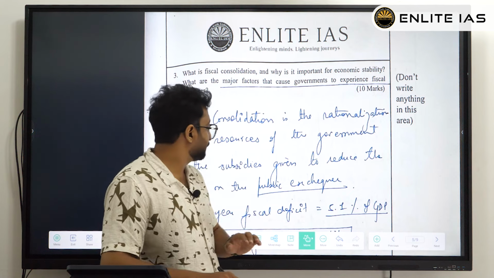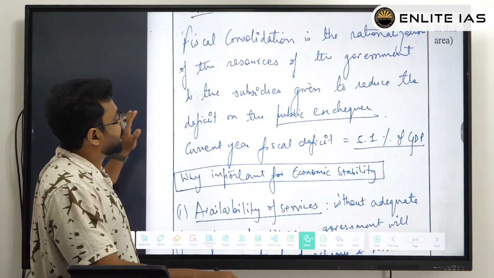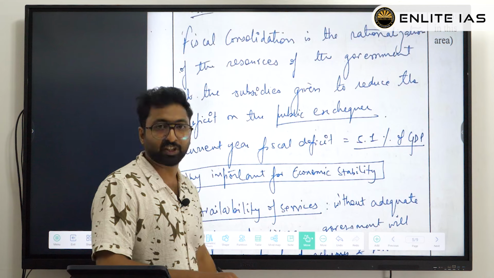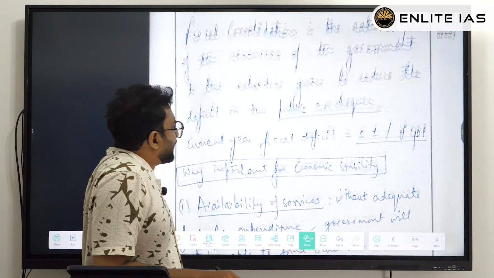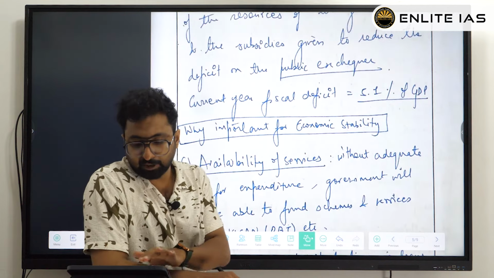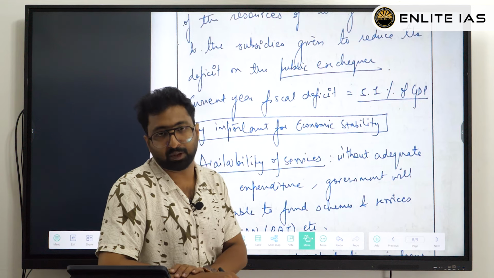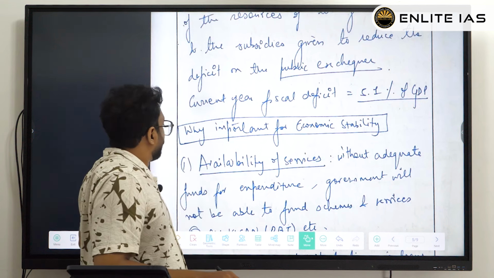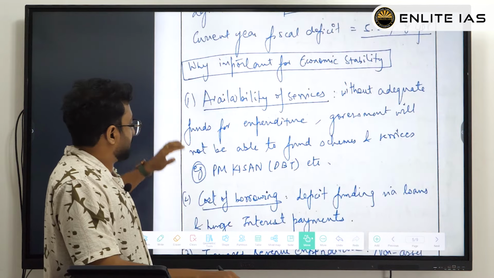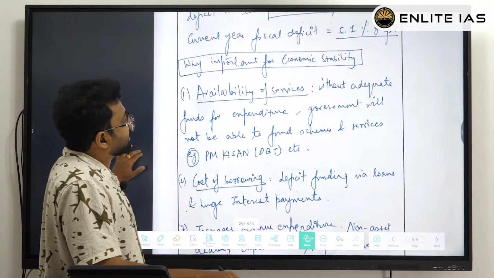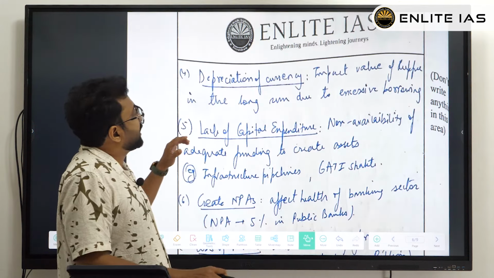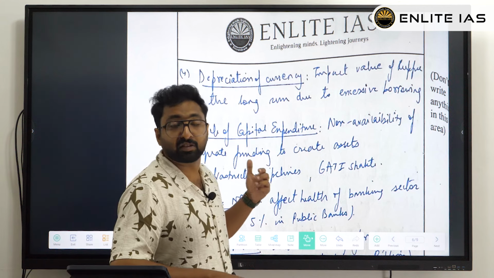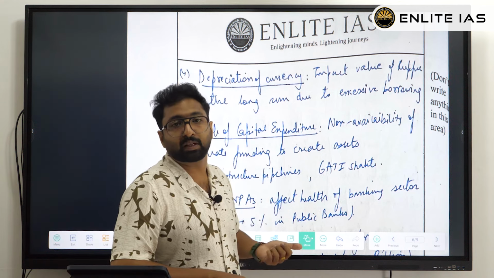And if you can see here, he has written that the current year fiscal deficit is 5.1% of GDP. Give some facts because this is an economy paper. Now, why is it important for economic stability? That's the second part of the question. See, he has written points: availability of services, cost of borrowing will decrease, then the increase in revenue expenditure. It can happen if fiscal consolidation is properly met. Its absence can lead to depreciation of currency. That is what we are concerned about with fiscal consolidation.